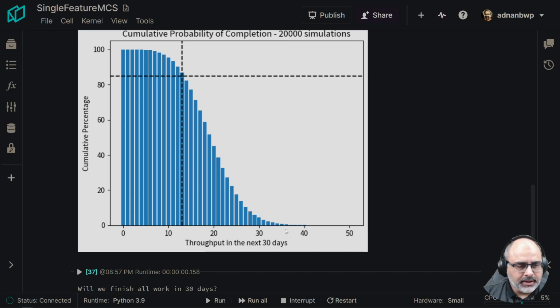But as the throughput for the next 30 days becomes lower and lower, our risk becomes lower and lower, and our confidence level goes higher, which is depicted here because we chose 85% confidence. At 85% confidence, we can say that in the next 30 days, we'll be able to complete 13 or more stories. So that's what this chart does.